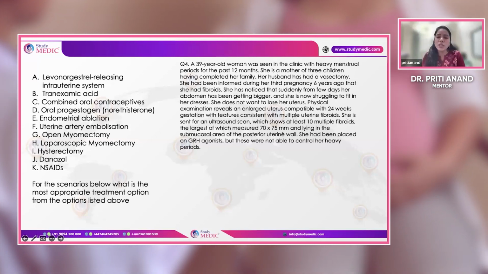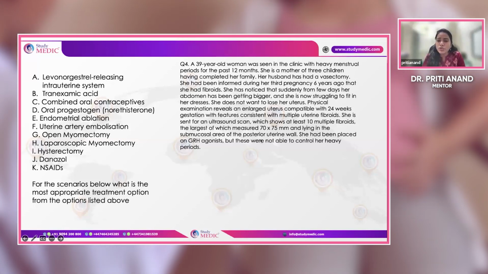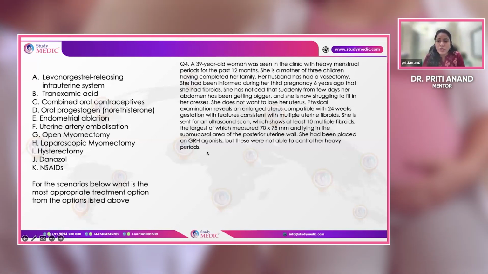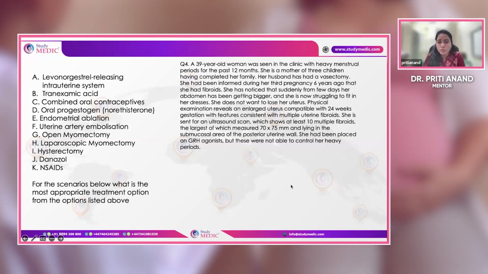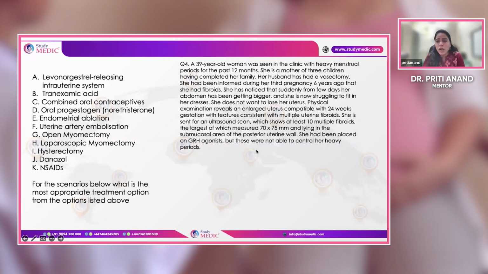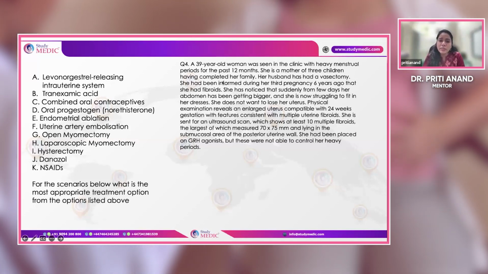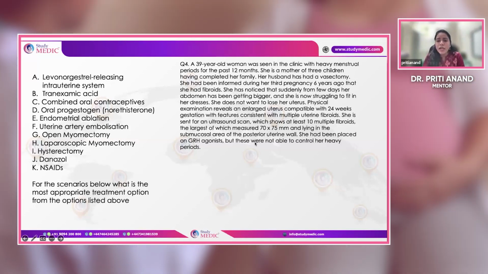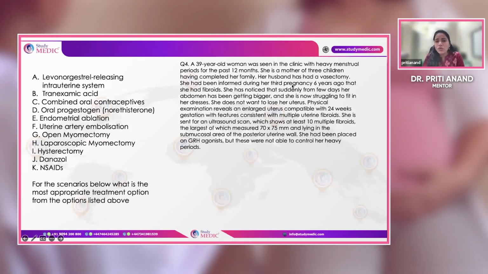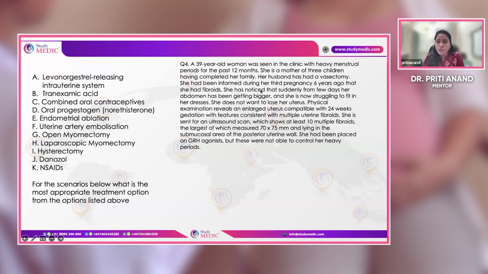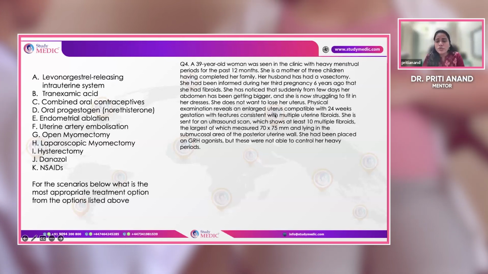The largest one is very big, 70 by 75 millimeters, lying in the submucosal area of the posterior uterine wall, and she has been placed on a GnRH agonist, definitely to make her hemoglobin better, but they are not able to control her heavy menses. So in a nutshell, medical management is not helping her. There is a big uterus and big fibroids. Now you have to do something definitive to help her. She wants to retain the uterus, so I will do a myomectomy in this case.